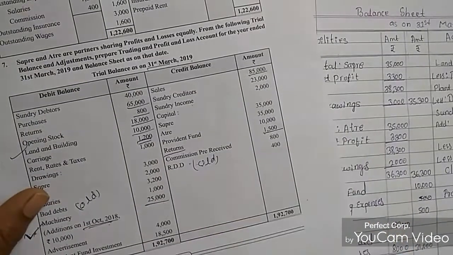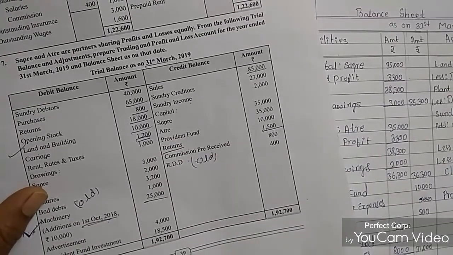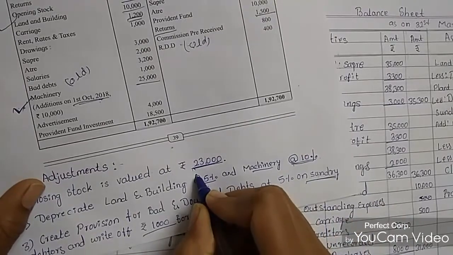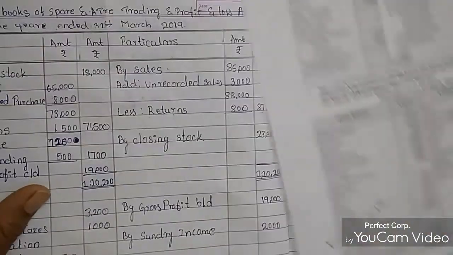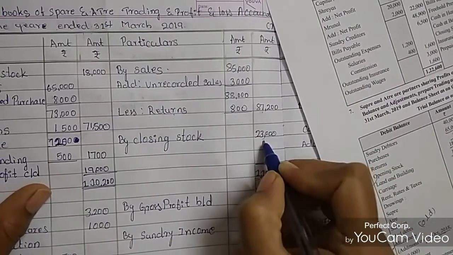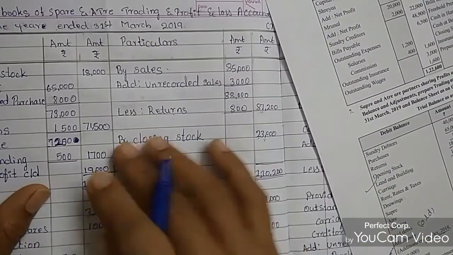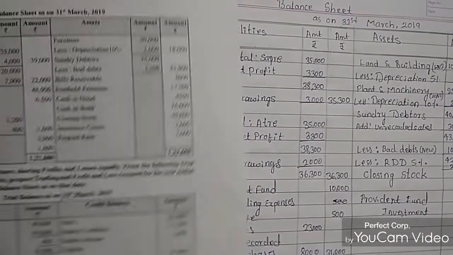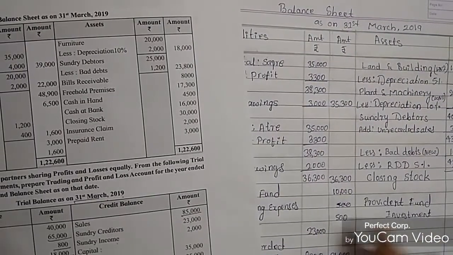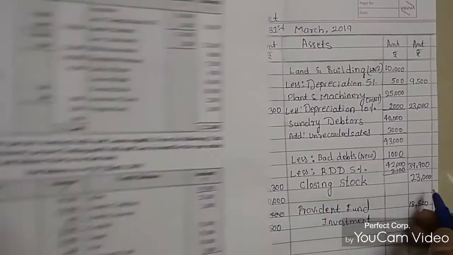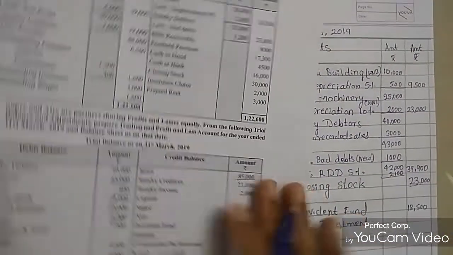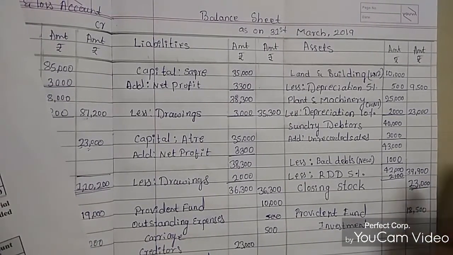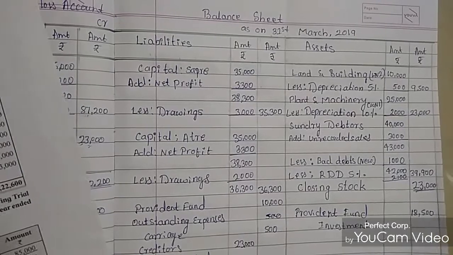And by closing stock. Closing stock amount is given in the adjustments. So this is 23,000. Closing stock amount is, can you see, 23,000. So by closing stock 23,000, I have mentioned it here. So this closing stock I am mentioning in the balance sheet also. Balance sheet, closing stock, that amount is 23,000. So this is the closing stock amount. Okay. So I pass this entry in the balance sheet also, closing stock amount.